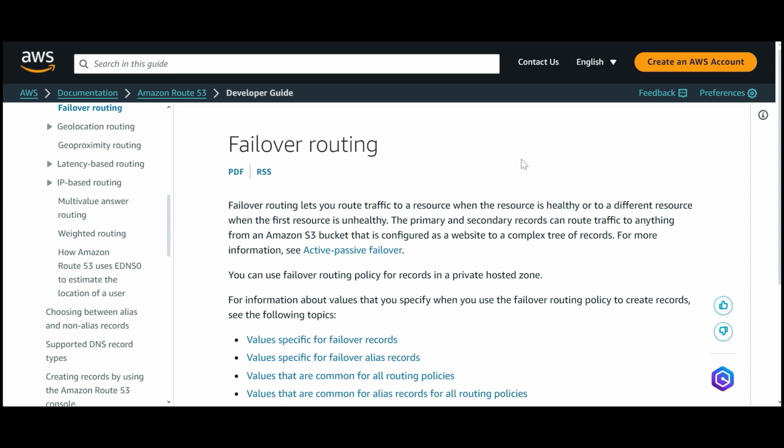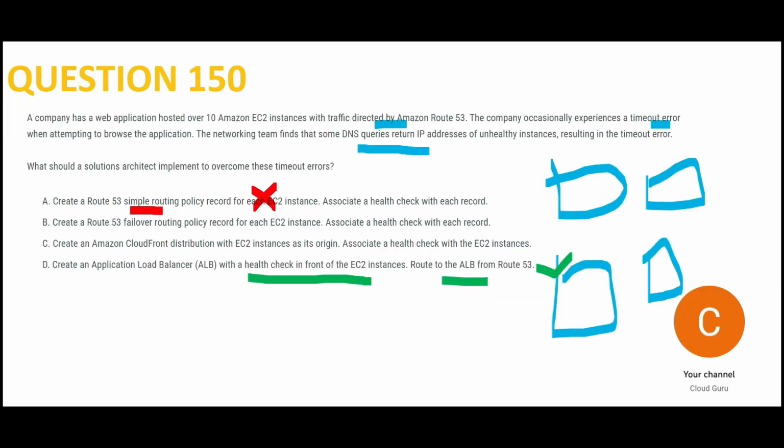So that is failover. So when you are trying to give a solution, give the solution which works in one shot, not the first time itself. Failover routing will not work first shot. You can still get this timeout error because by the time it checks, okay, this guy is unhealthy, and still something. See, you need a direct solution. You don't need a failover solution. This is a failover solution just to make sure that if you do not have ALB for some reason, for cost and etc., and your application is not so critical that you are complaining about the timeout error, then you can use it. Otherwise not.